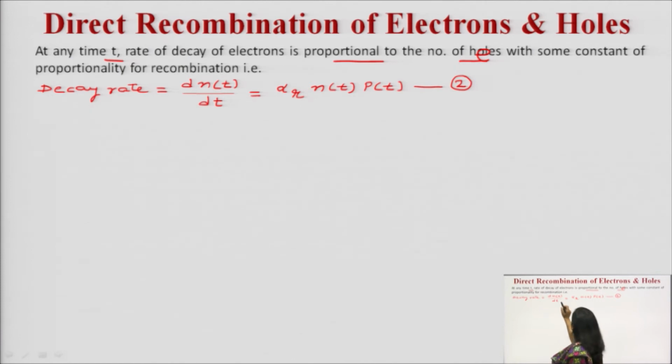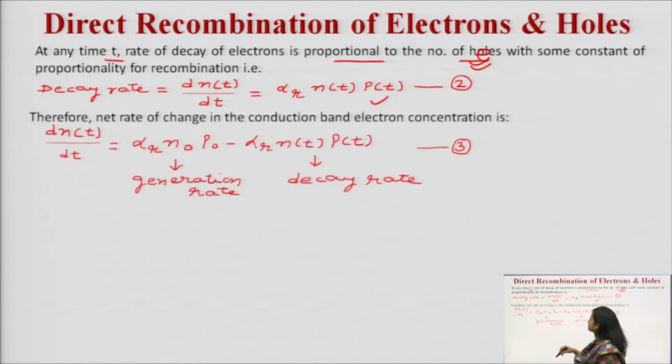So the decay rate, d by dt of n(t), this is the decrease, is proportional to n(t) into p(t), and to remove the proportionality, you have to introduce a constant denoted as alpha r. So the decay rate d by dt of n(t) is equal to alpha r n(t) p(t), where n(t) and p(t) are the concentrations of electrons and holes at time t.